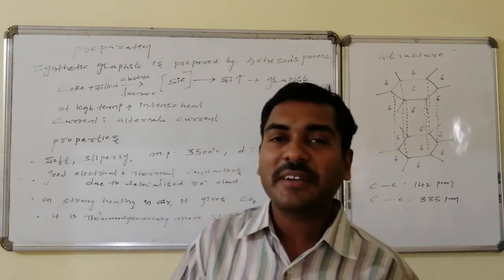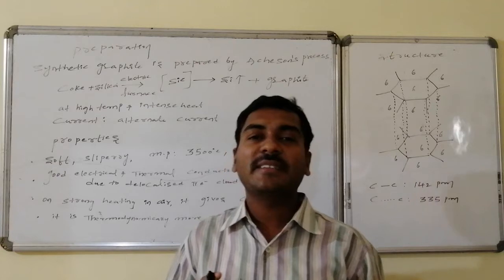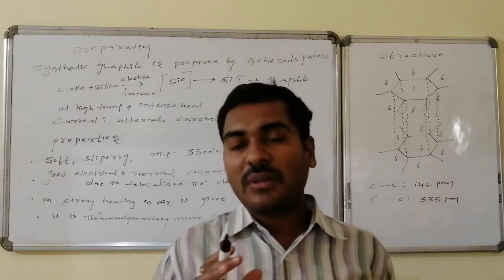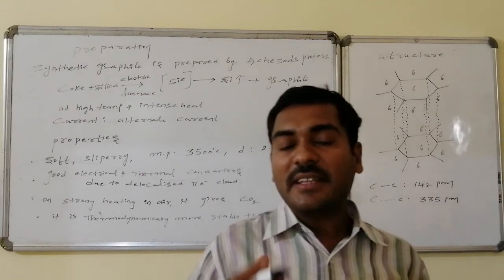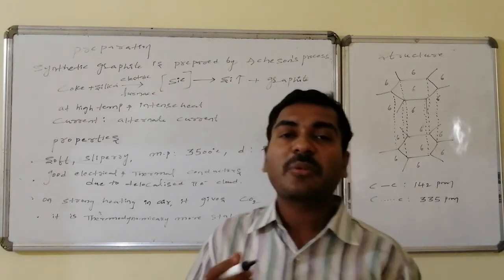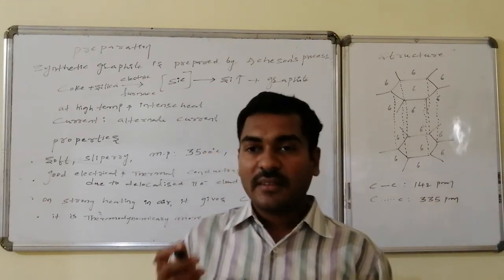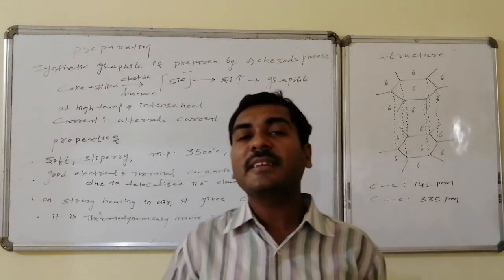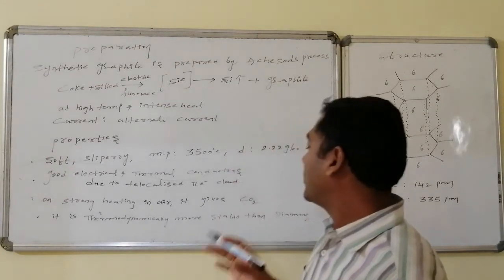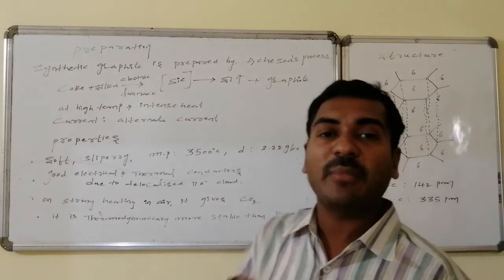This is very, very important, though it is sp2 hybridized. Though graphite has three connectivities, and graphite is less strong compared to diamond, thermodynamically the elemental form of carbon is not diamond, it is graphite. It is thermodynamically more stable than diamond.